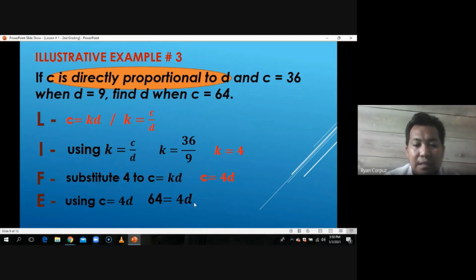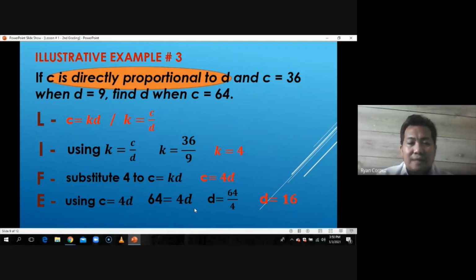Then simplifying it, since we are looking for D, we have to divide both sides of the equation by 4 for us to find the value of D. So 64 divided by 4 will come up with D, which is equal to 16. So the value of D is 16.